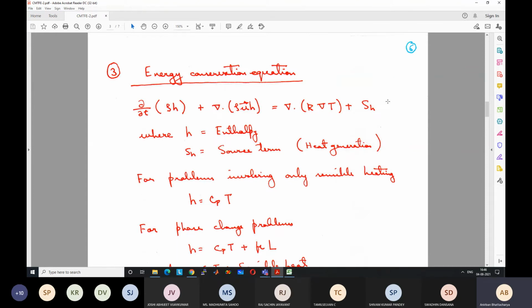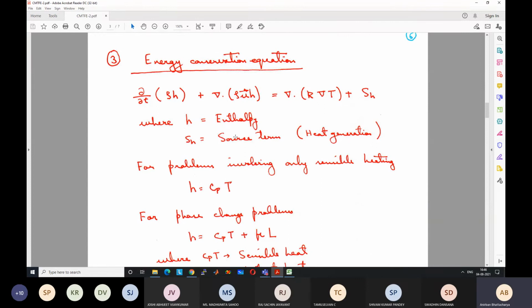And if there is any source term, like, I'm solving the heat transfer in a room and there is a heater which is switched on in the room, some heat will be generated in that room, right? Electricity is getting converted to heat, so that has to be put as a source term. Similarly, I am solving the flow around a candle and the candle is being lighted, so it is generating a certain amount of heat. Again, that has to be taken into account. Those types of terms come in as source terms. A negative source term also can be there, where heat is being removed.